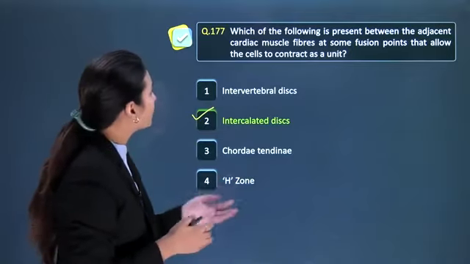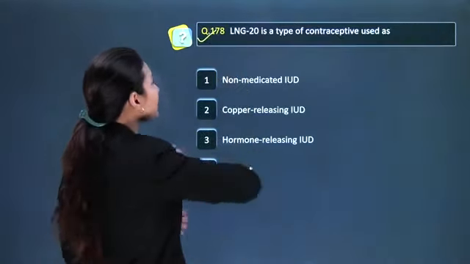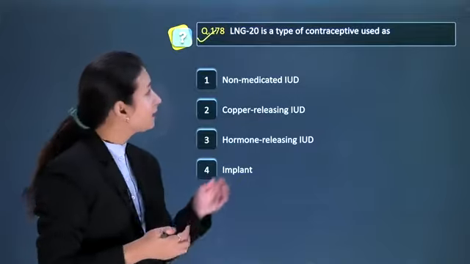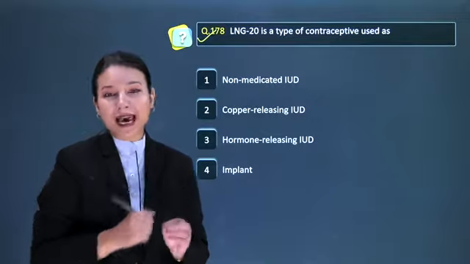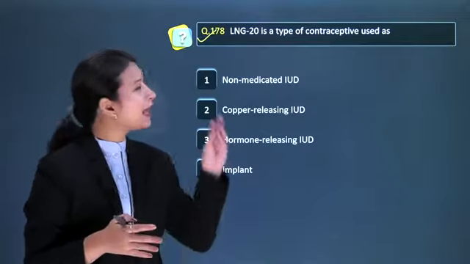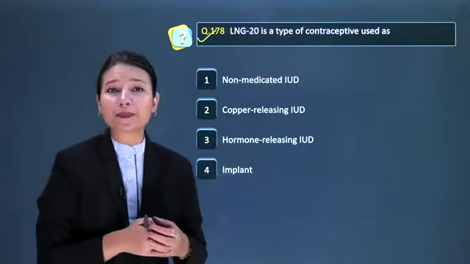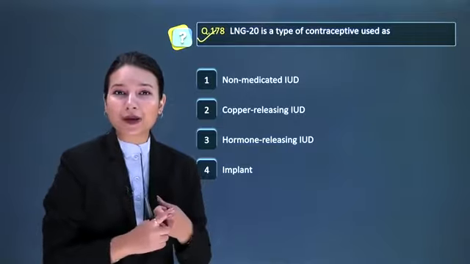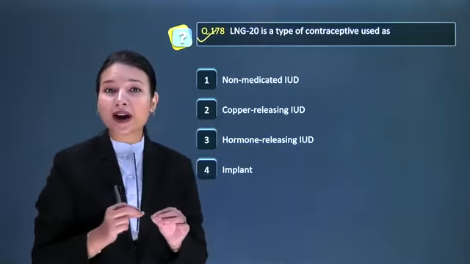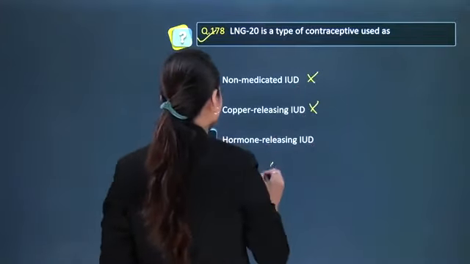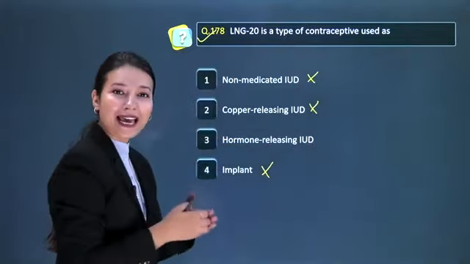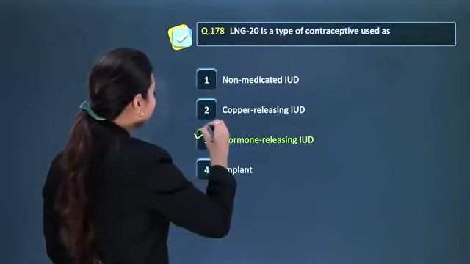Let's move on to next question, that is question number 178, that states LNG20 is a type of contraceptive used as. So students, LNG20 is actually an example of hormone releasing IUD, that is intrauterine devices. So यहाँ पे option number 1, 2 and 4 गलत है and our correct answer here is option number 3.